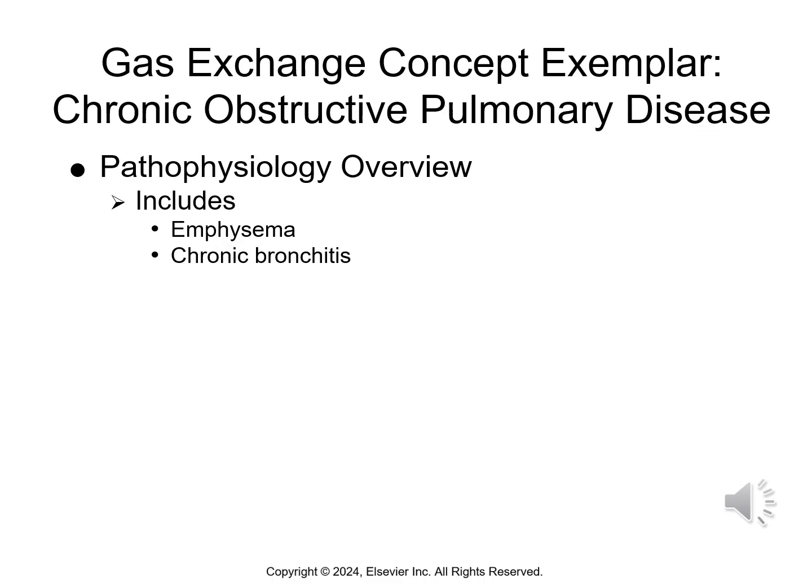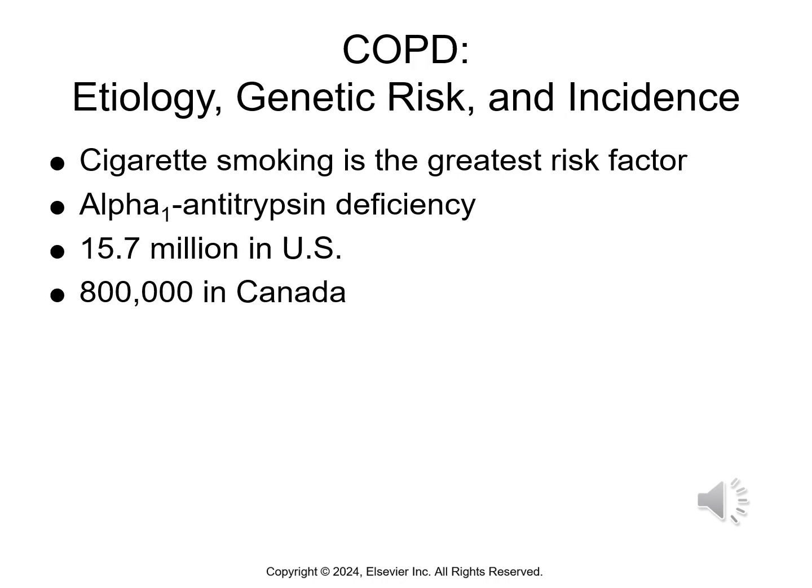So when we think about COPD, that actually includes emphysema and chronic bronchitis. That's a gas exchange issue where we have an obstruction in the pulmonary system. Again, COPD includes emphysema and chronic bronchitis. It's kind of divided into those two. They can also be mixed or combined.